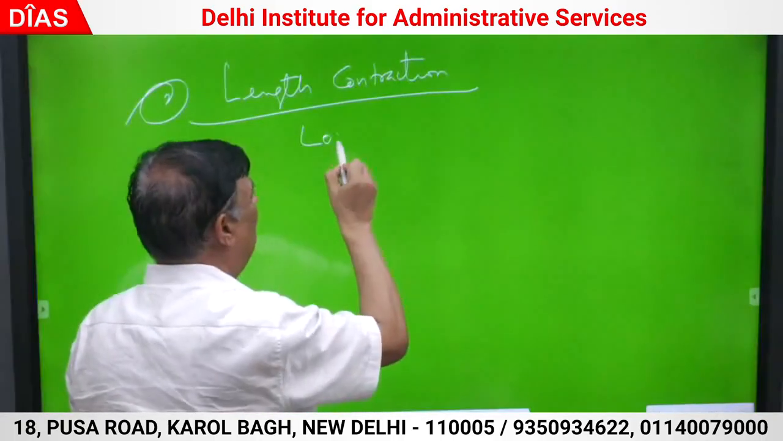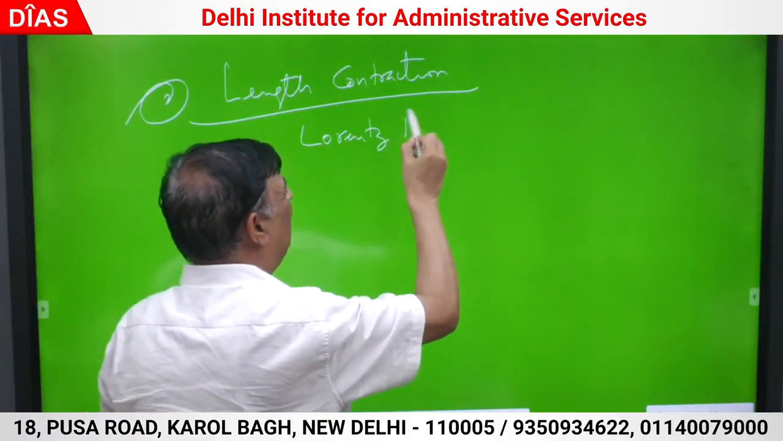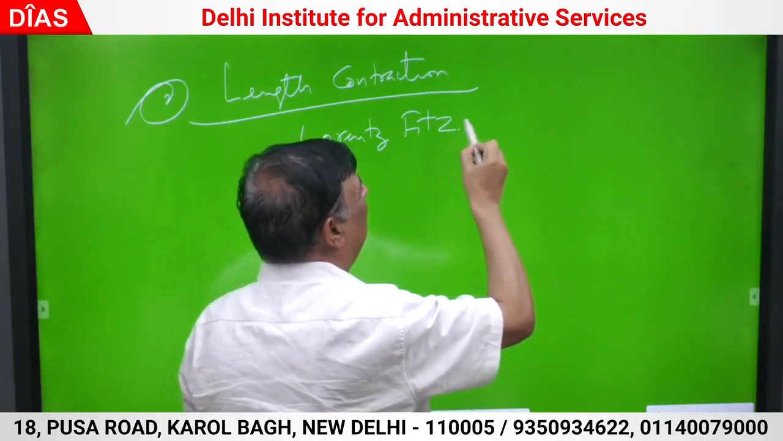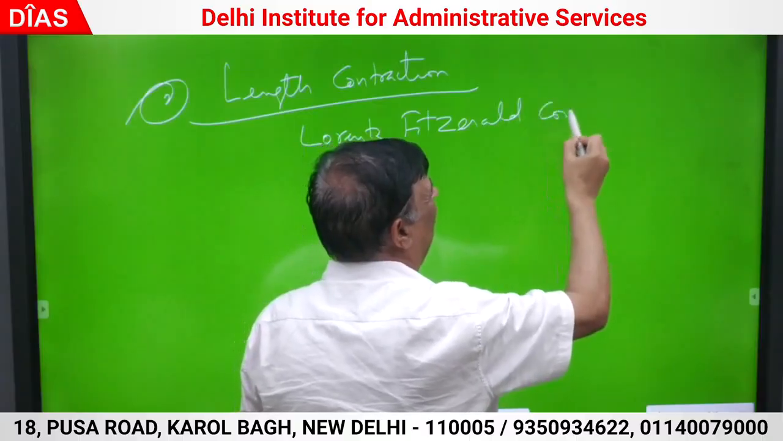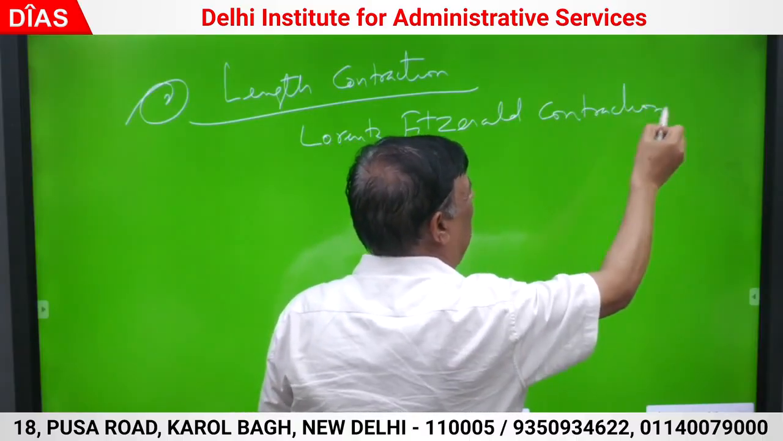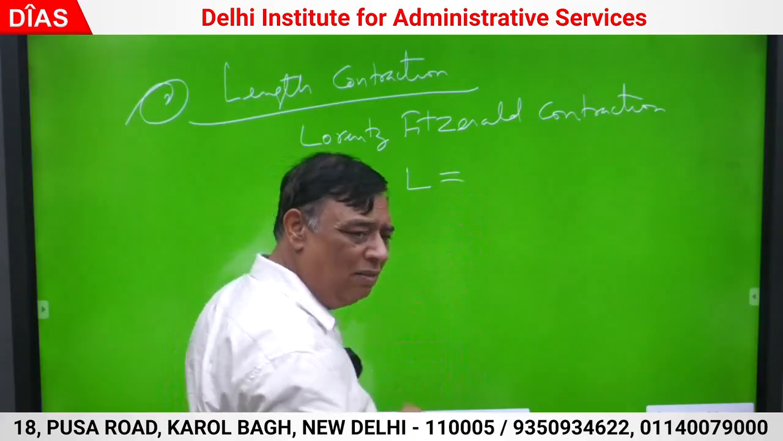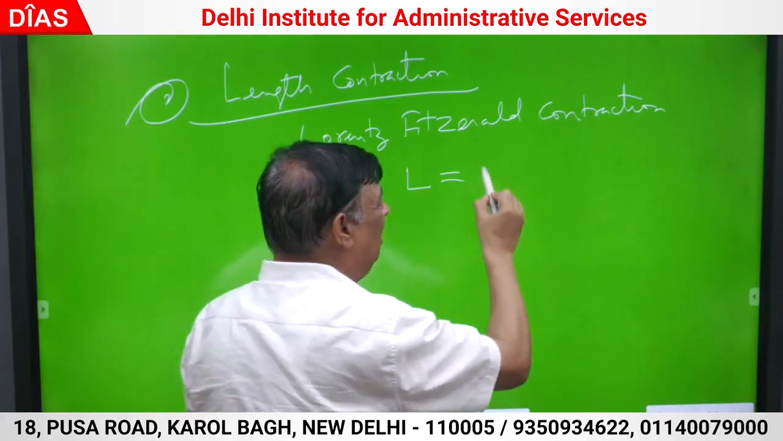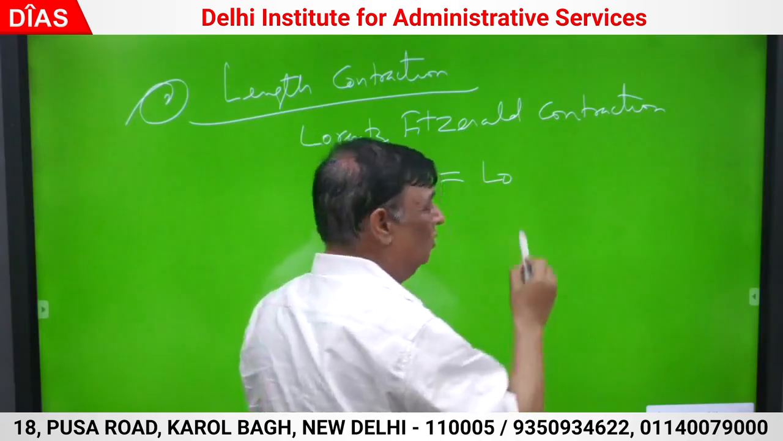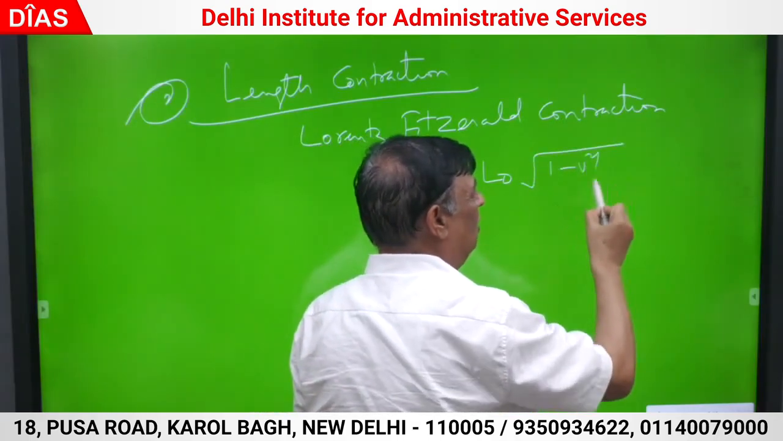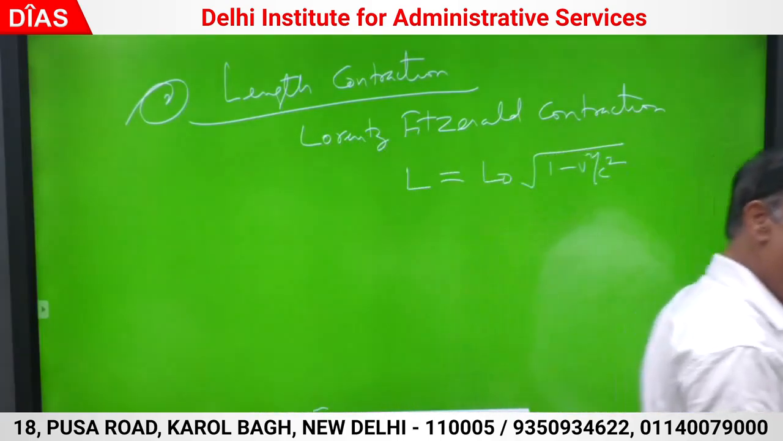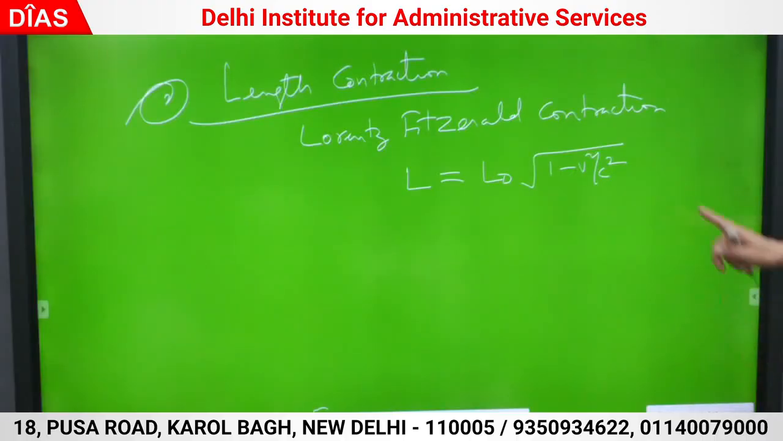This is also called Lorentz-Fitzgerald contraction. Try to understand what this is. In simplest words, what is L? Automatically it will be written: L is L0 root 1 minus v square by c square. Every term has its usual meaning and usual explanation. L is L0 root 1 minus v square by c square. It is called the length contraction formula.